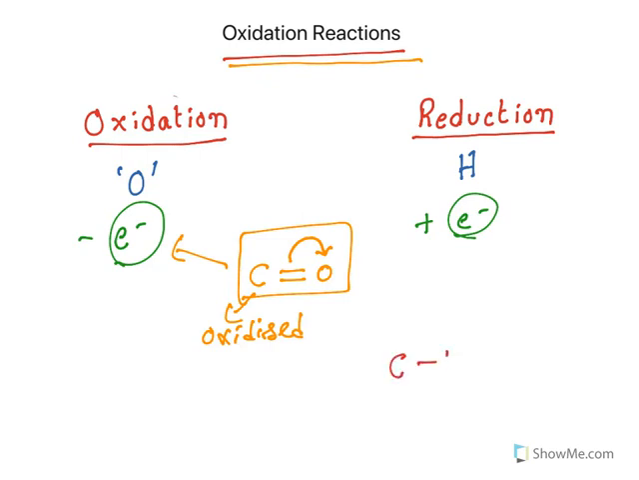Take another example. Let's say carbon is attached with hydrogens. Carbon is more electronegative than hydrogen, so electrons will be coming closer to carbon. In this case, carbon is in a reduced state. So it is a relative means. The atom attached to carbon will decide whether carbon is in an oxidized state or in a reduced state.